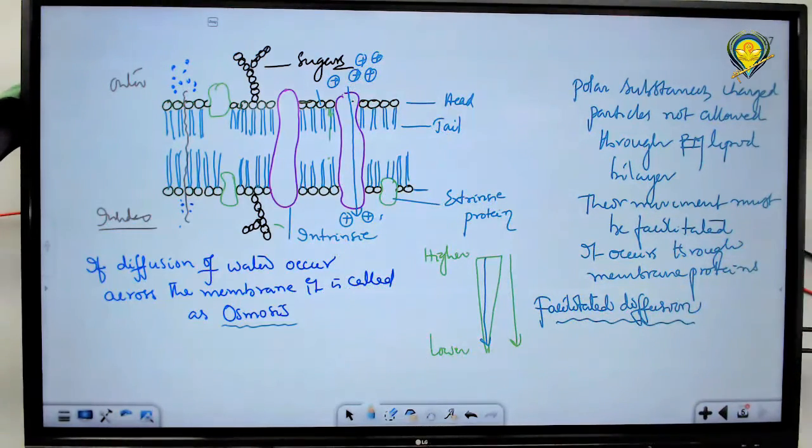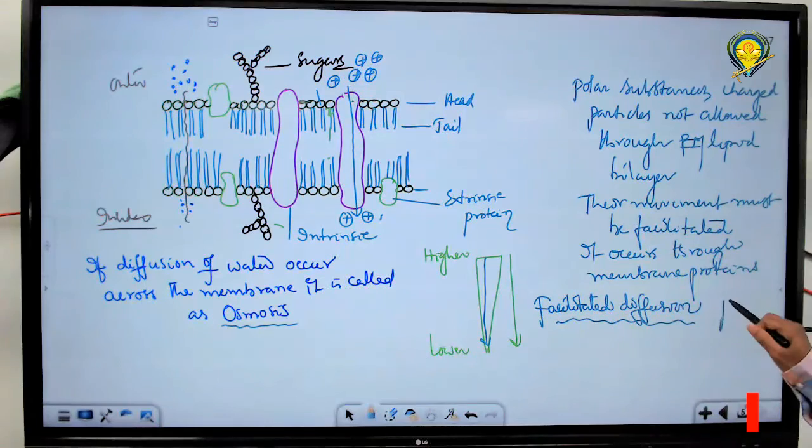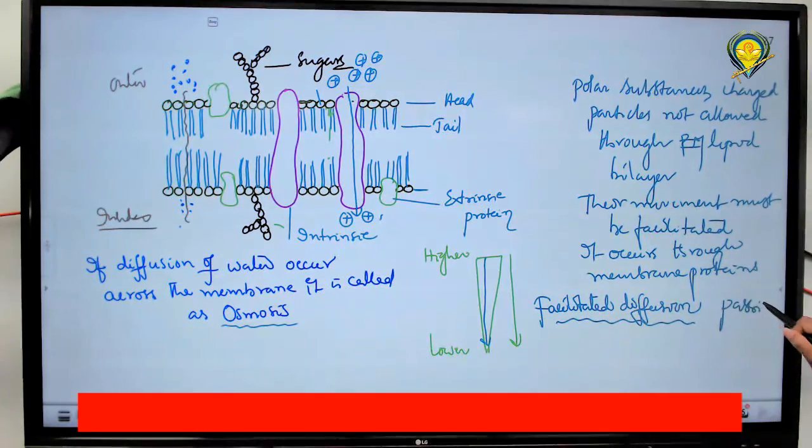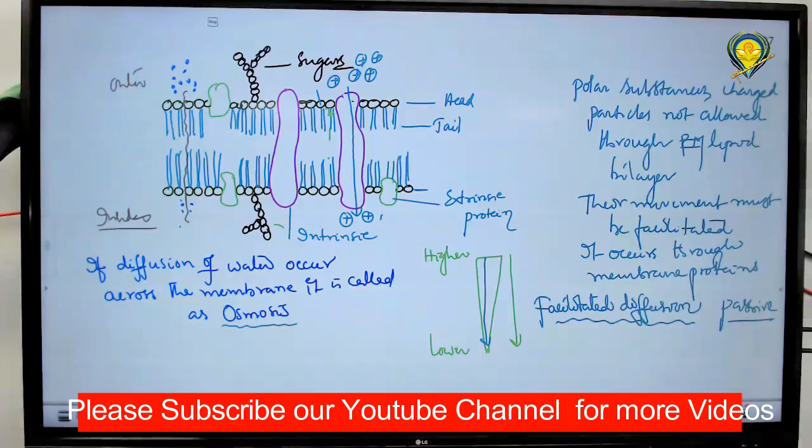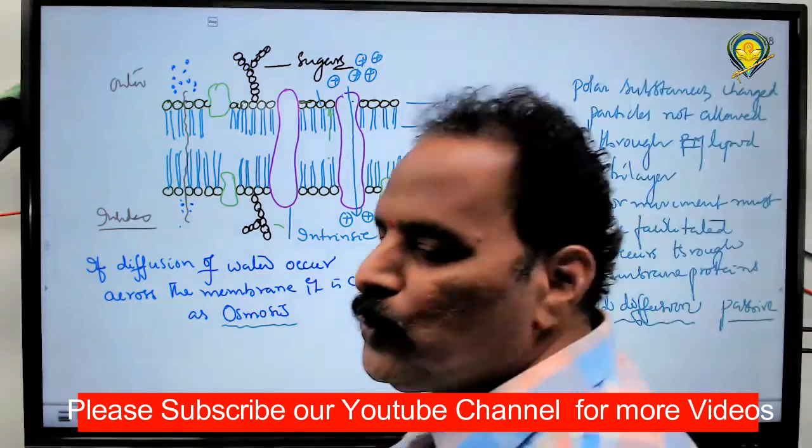Is it active or passive? Passive only, because it is from higher to lower. Any movement of ions or molecules taking place from higher to lower is always passive, and does not require energy. So this is also called what type of transport? Passive. But what is required? Special proteins are required.